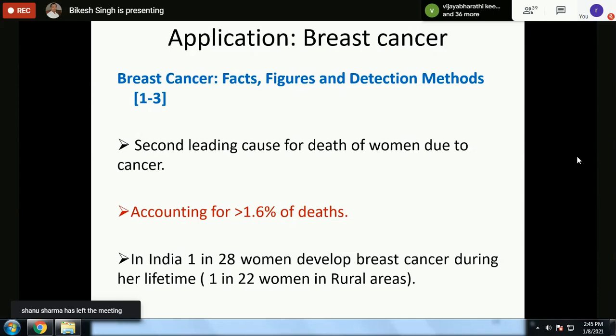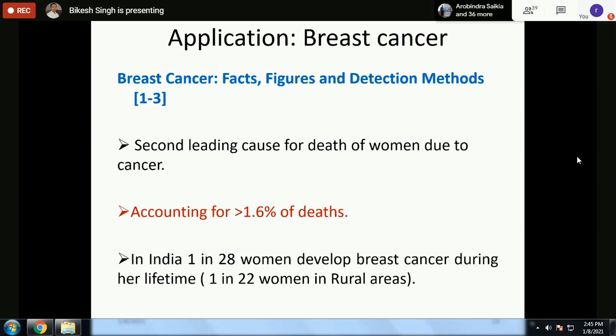So with this background, I hope you are now clear with some fundamentals of what digital image processing or medical image processing is, and what the different steps are. I will now start with one application, that is breast cancer, and later we will see some more applications related to medical image processing and also biomedical signal processing. This is the first application, the breast cancer application.